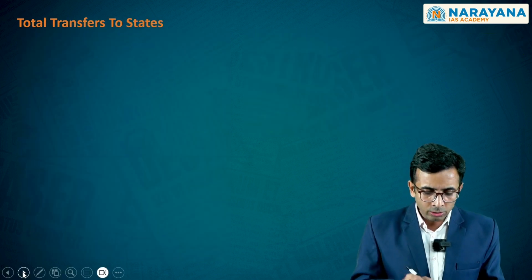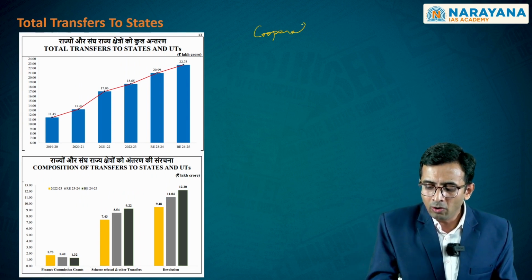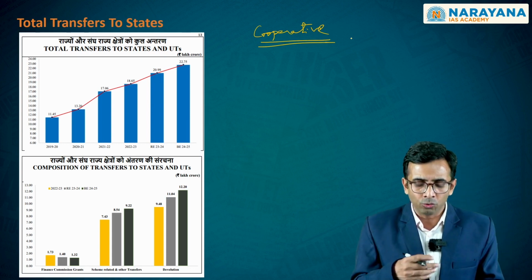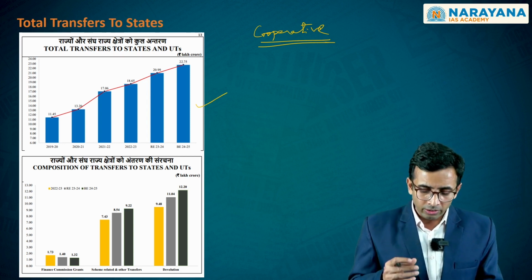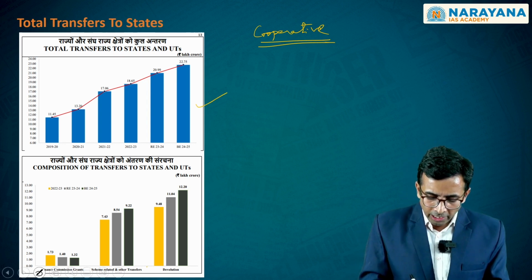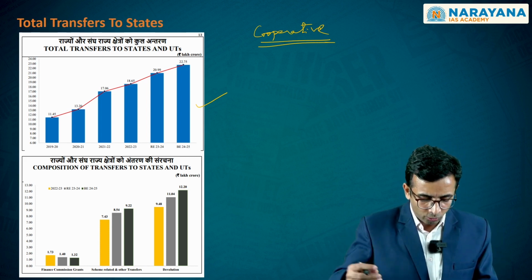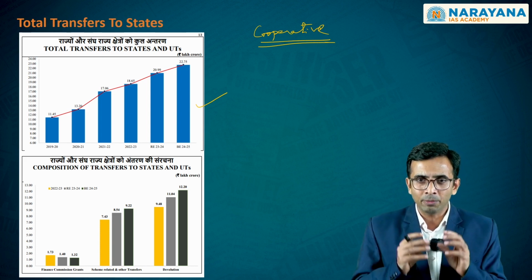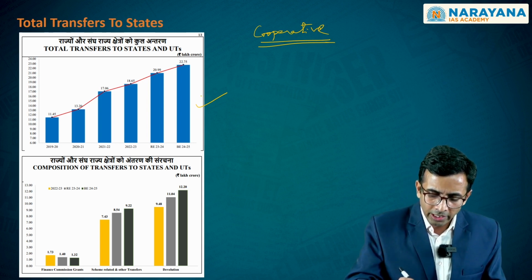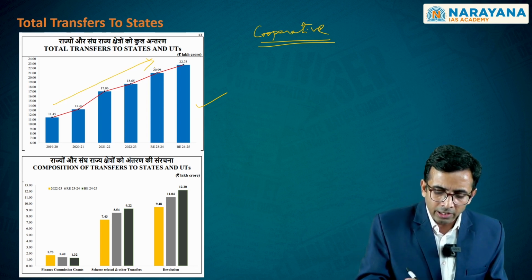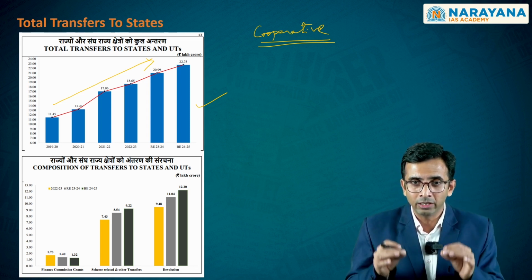Moving ahead, you also have another component which is significant in terms of cooperative federalism. Government is transferring these revenues to states, and these transfers are occurring, on the one hand, because of the devolution; number 2, because of certain schemes and the transfer that the government makes because of those centrally sponsored schemes that it has introduced; and number 3, there are certain finance commission grants as part of which again these transfers have to occur. What you are seeing is year on year these transfers are increasing. This indicates the functionality of fiscal federalism within India.